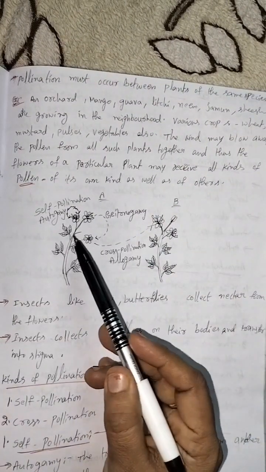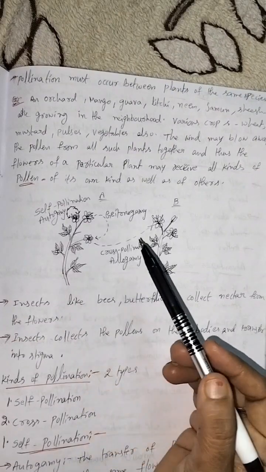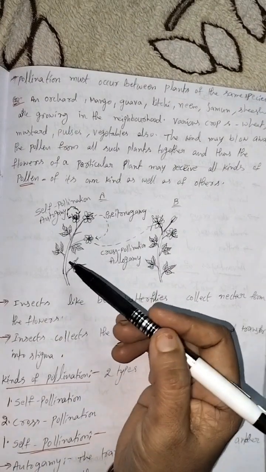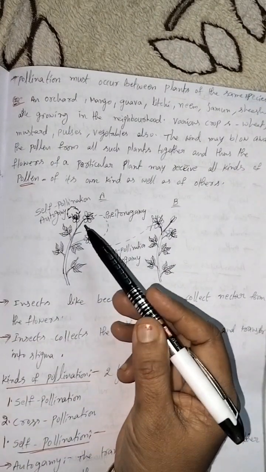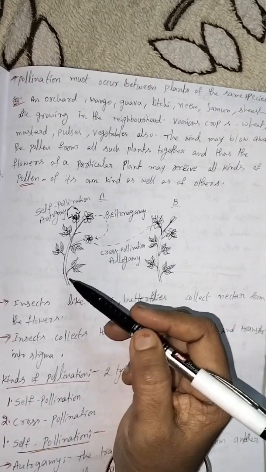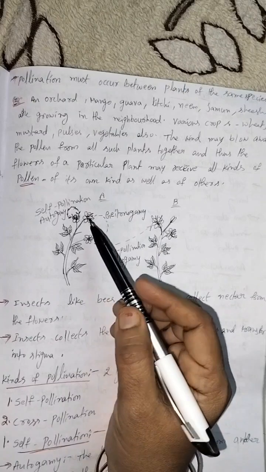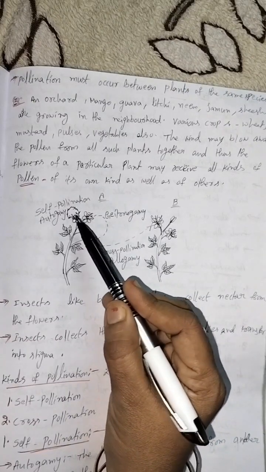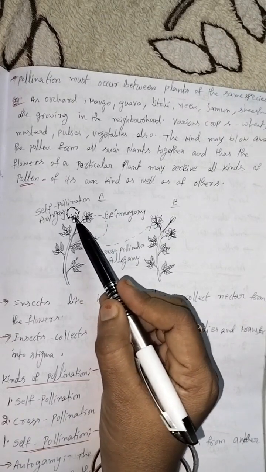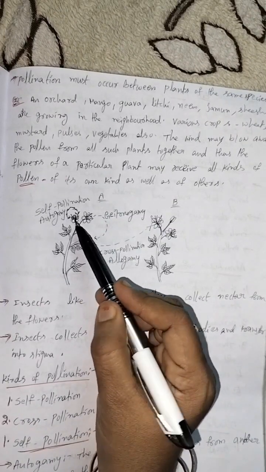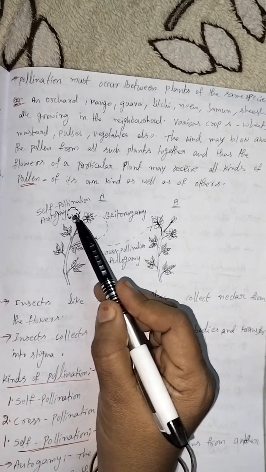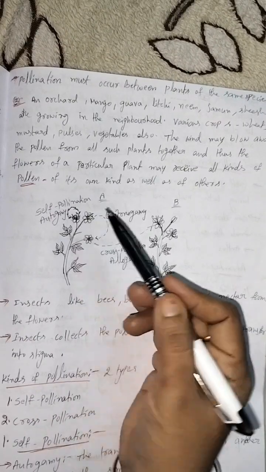Now we will discuss self-pollination, autogamy, and cross-pollination, geitenogamy and allogamy, using these diagrams. First one, autogamy. Autogamy means self-pollination. This is the plant. The flower has both male and female reproductive parts. It means the flower has stamens and ovary. So the pollen is transferred to the stigma in the same flower. So it is called autogamy.